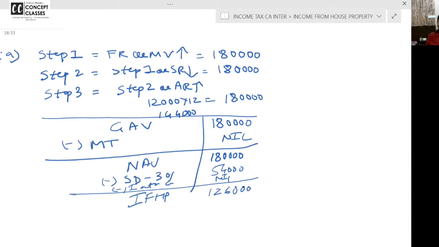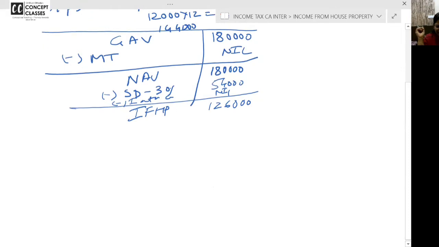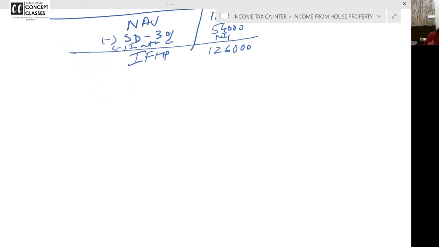Now who is having what doubt in this problem? Ask. See, I am telling you my experience of teaching house property over so many years. Students do all the other things correctly, but GAV is only wrong. Then all linked things will go wrong. So today's class, if we can practice only GAV also, absolutely fine, no problem. All clear? Shall we go on to problem number 2? Are you comfortable writing with me? Please respond.